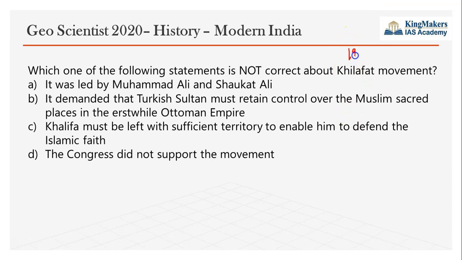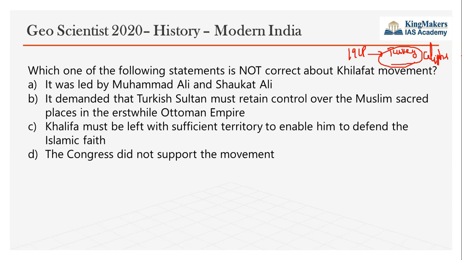When the First World War ended in 1918, Turkey was on the defeated side and Britain was on the victorious side. So Britain defeated Turkey, occupied it and took away the caliphate. Like Christians have the Pope as their religious leader, Muslims considered the caliph their religious leader. But what the British did was abolish this post called the caliphate, take away its power, and not provide it back. So what happened?